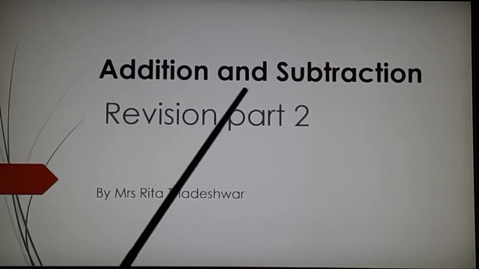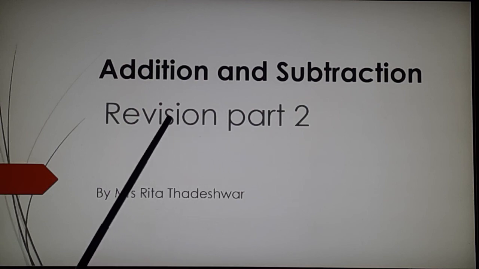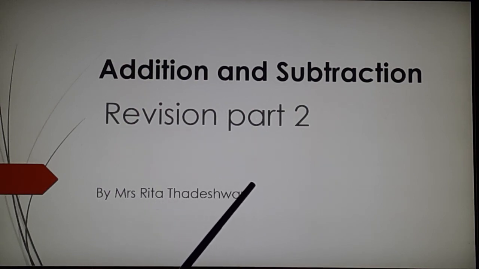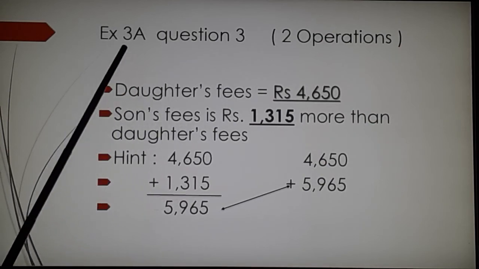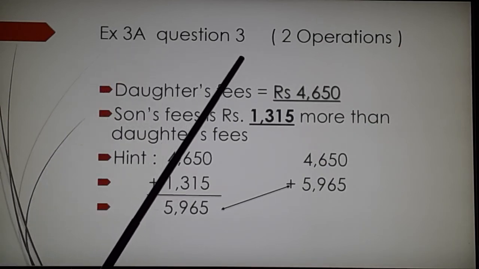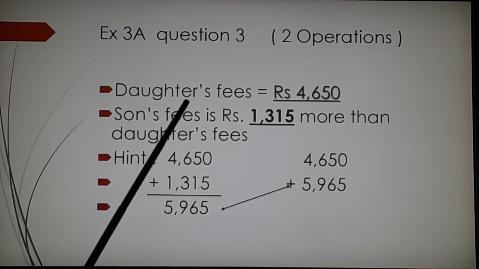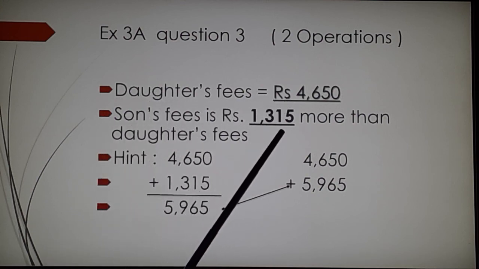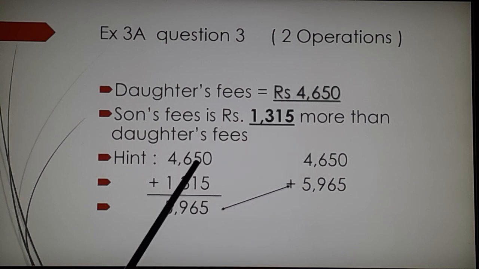Okay, so today we started with addition, that was revision 2, and then we started with a few word problems. I took 3A, question number 3, with 2 operations, where the daughter's fee was given and the son's fee is 1,315 more than the daughter's. So first I will add to find the son's fee, and then I am going to add both.